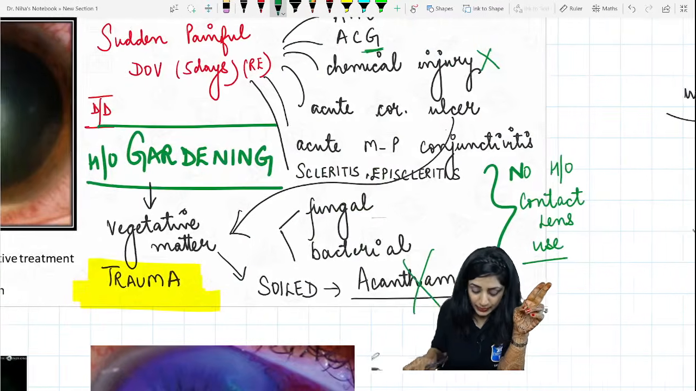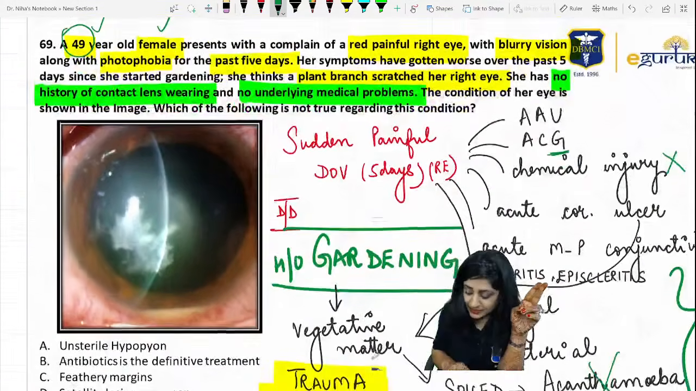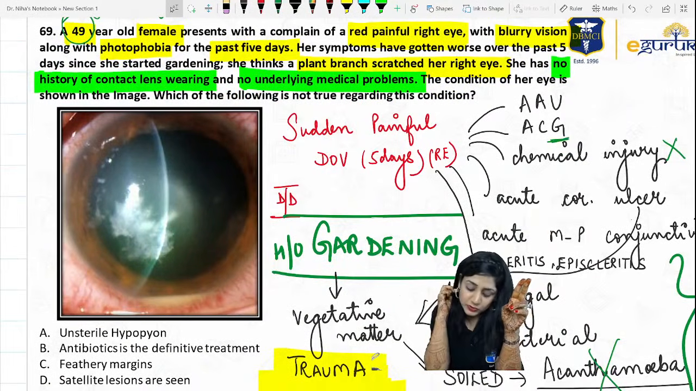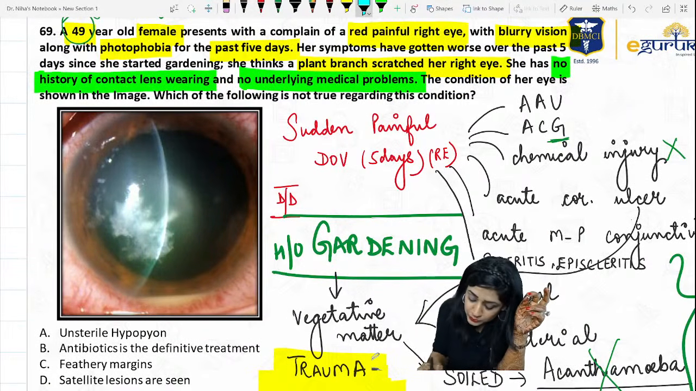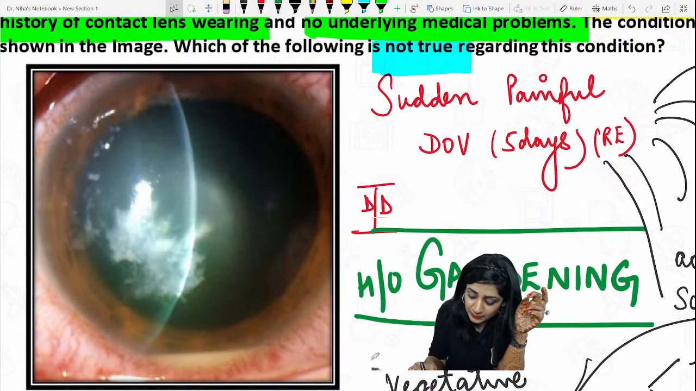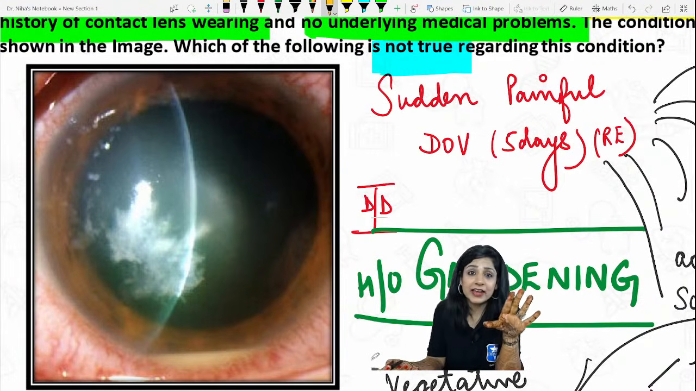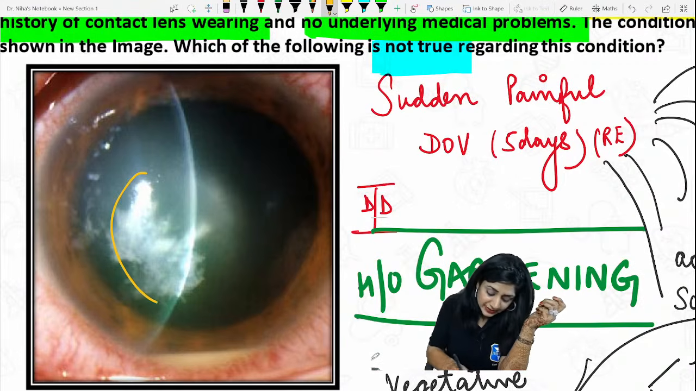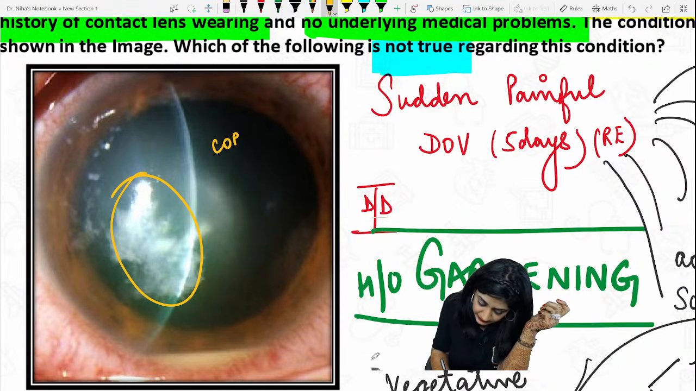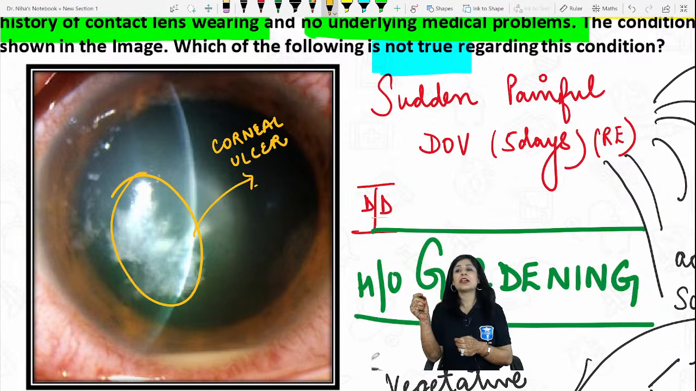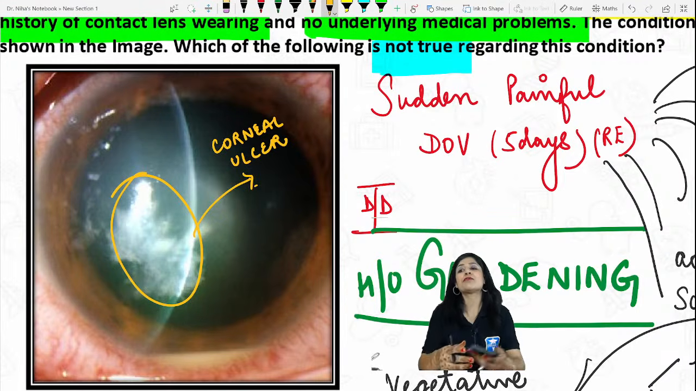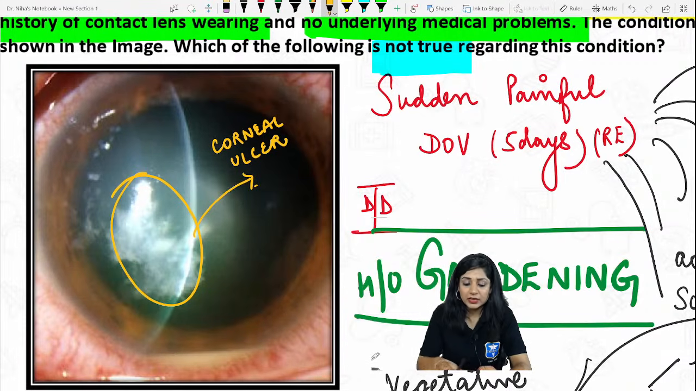Now, coming back to the question, they are saying the condition of the eye is shown in the image. Which of the following is not true? You have to tell the false statement regarding this condition. Now, from the picture, can you tell me what kind of ulcer this is? I have told you this is a corneal ulcer, which was in our DD. Now, what kind of corneal ulcer is this? Is it a bacterial ulcer, fungal ulcer, acanthamoeba, or viral? Anybody who can tell me what kind of ulcer this is?